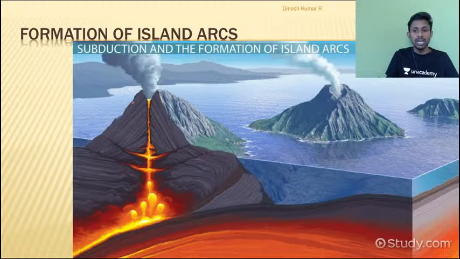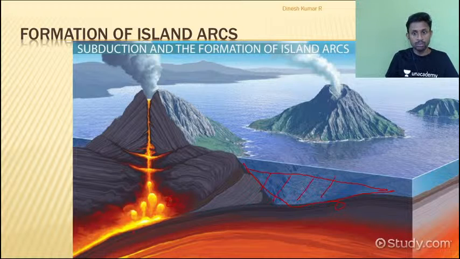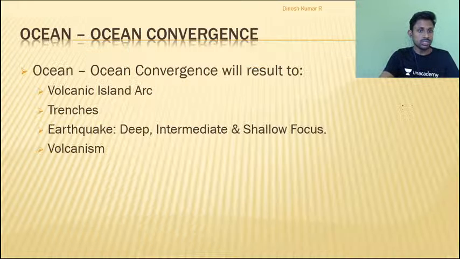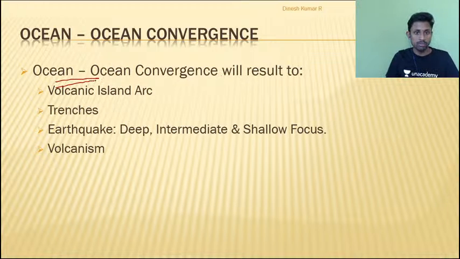So what is my interaction? I am talking about ocean convergence. The heavier ocean plate subducts. Wherever it subducts, I get a subduction zone where depth is more, and the area where depth is more is referred to as my trench. And the subducting plate goes inside and melts, and molten material rises and erupts over the surface, and when this eruption reaches above the water, we get a series of islands known as volcanic island arcs. Now if I want to show you these examples, what are the things you are getting? Ocean convergence, you are getting volcanic island arcs, you are getting trenches, you are getting earthquakes, you may get volcanic eruptions. Not you may, you are getting volcanic eruptions also.